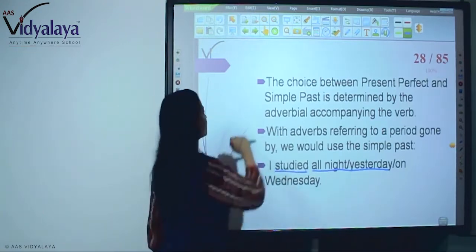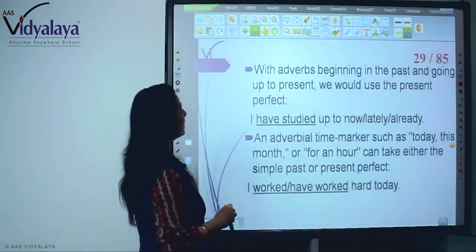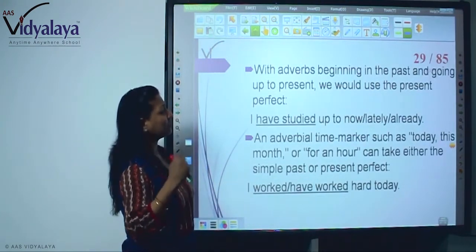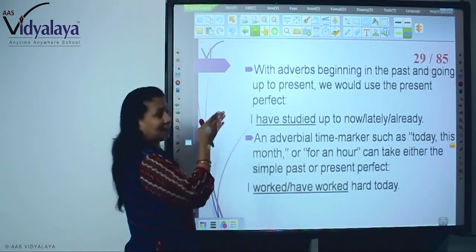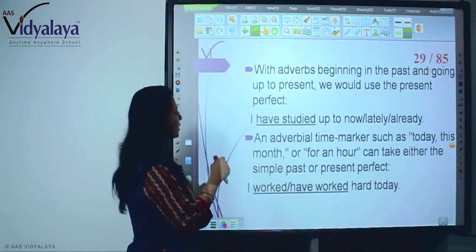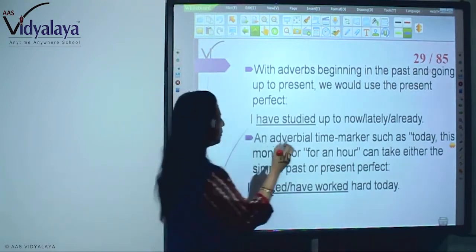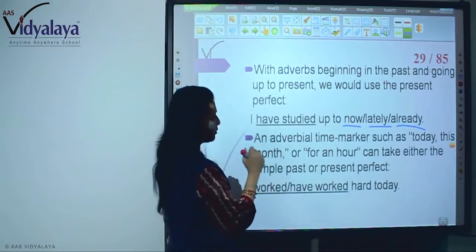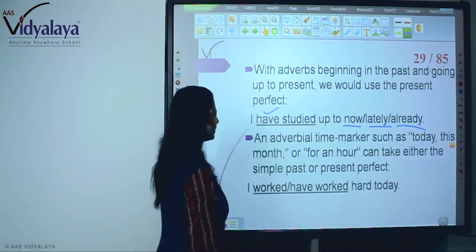That is simple past. Now, with adverbs beginning in the past and going up to the present, we use the present perfect. The action has started in the past but still it is going on. So I have studied up to now, lately, already. When you find these words, it is present perfect.